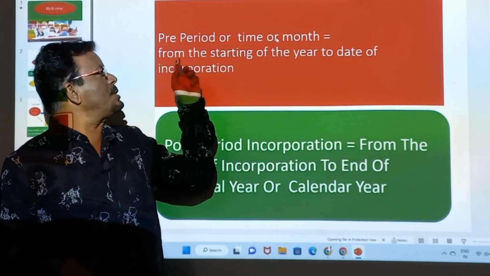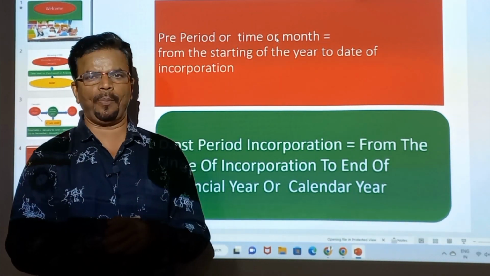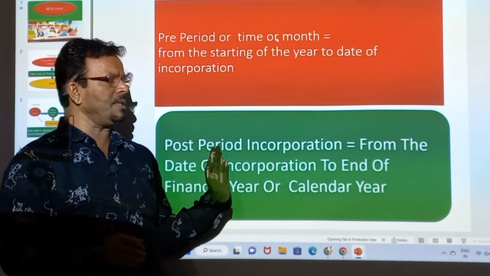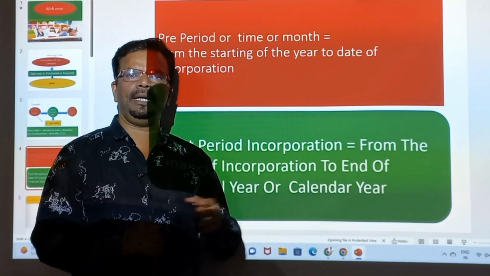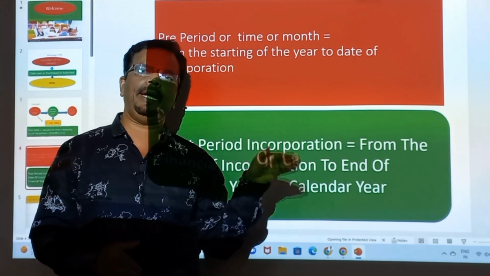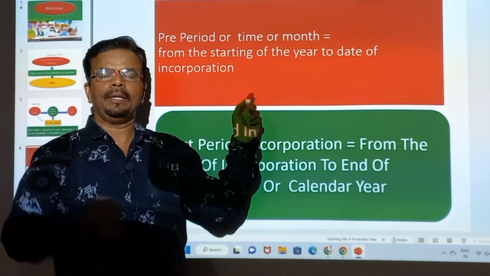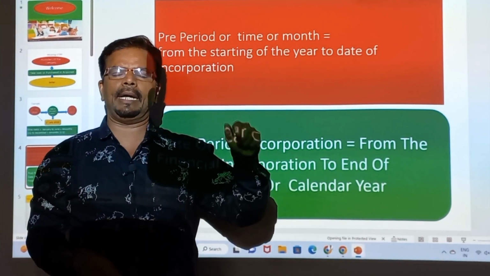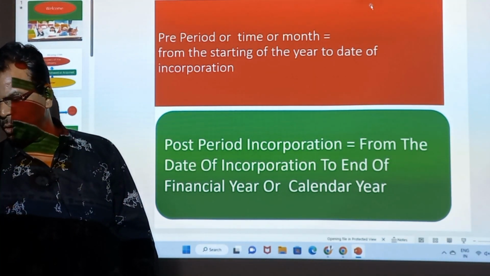So let's understand what is meant by pre-period. Pre-period means what? From the starting of the year to the date of incorporation. That we call the pre-period. And post-period means what? After the DOI, that is the date of incorporation, up to the end of the financial year. So this is known as the post-period. So in this way we always find out the pre-period and post-period, because we have to find out how much profit we earn in the pre-period, that will be transferred to capital reserve, and how much profit we earn after the date of incorporation, that is the post-period. On that we have to pay the income tax. So we always find out the pre and post.